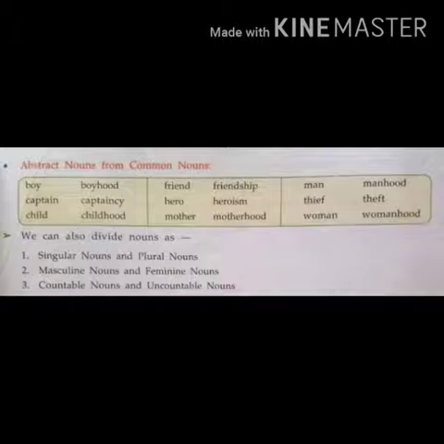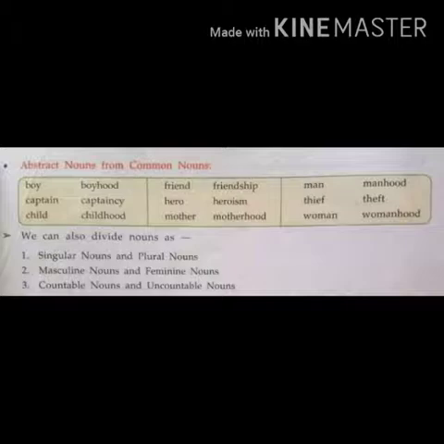Countable and uncountable nouns. You have already learnt about them. The things that can be counted become countable nouns. The things you cannot count become uncountable nouns. Examples for countable are books, pencils, erasers, etcetera.